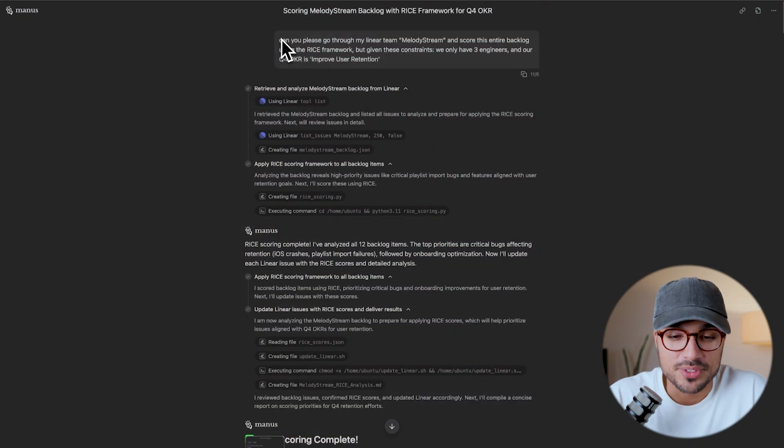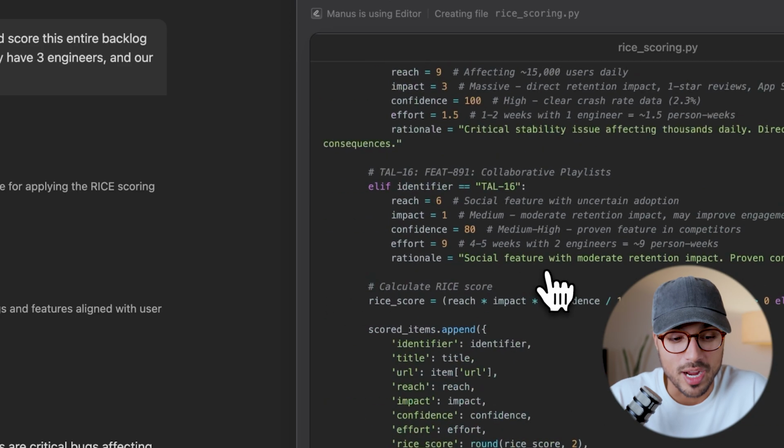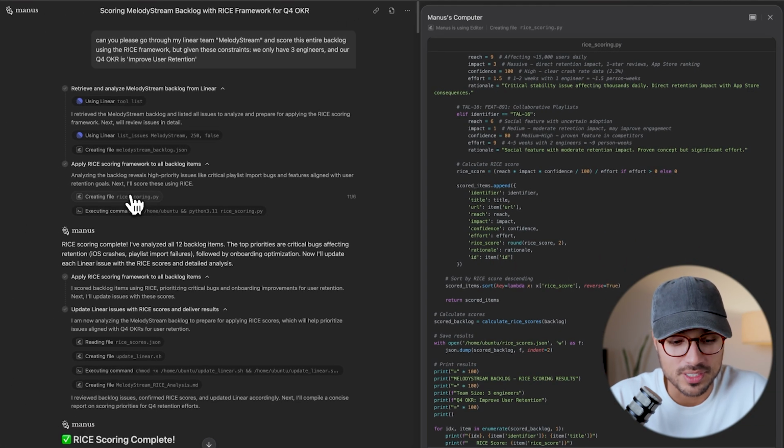So in my prompt here, I've simply told Manus to please go through my Linear team Melody Stream and score this entire backlog using the RICE framework, given these constraints that we only have 3 engineers and our Q4 OKR is to improve user retention. Manus immediately starts using the Linear connector to directly pull our entire backlog. It then creates its own Python script to rank the backlog with a RICE scoring system.